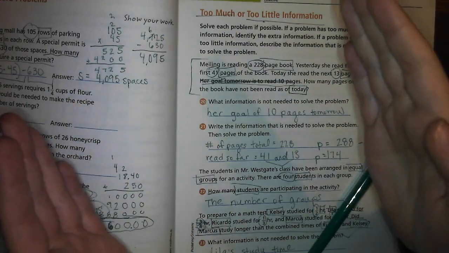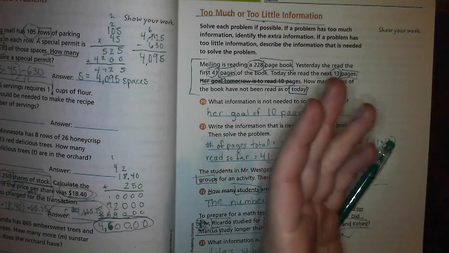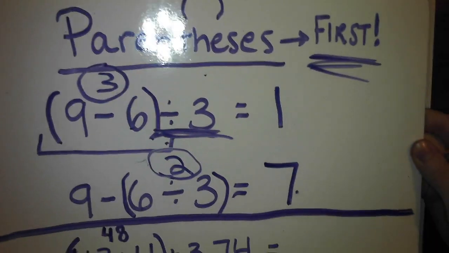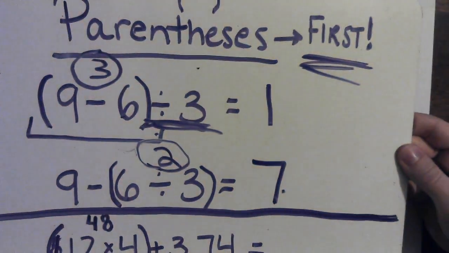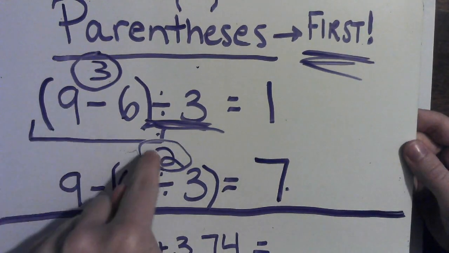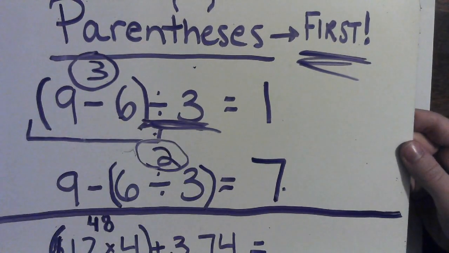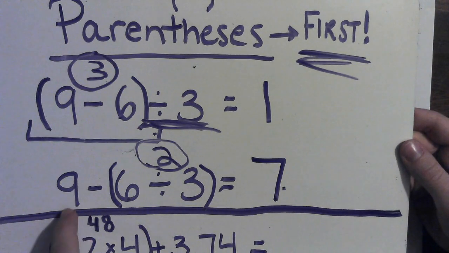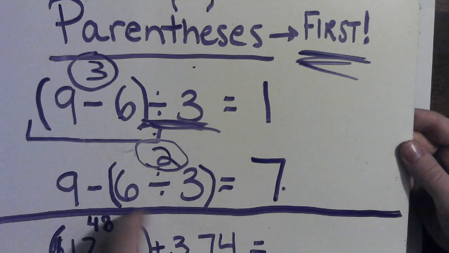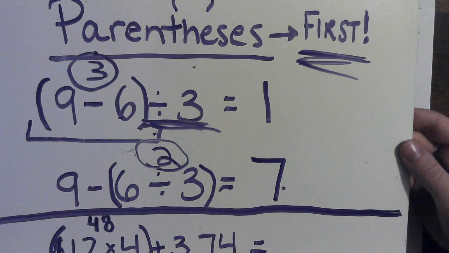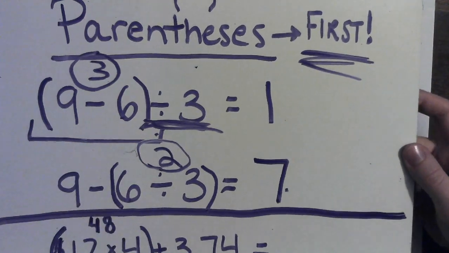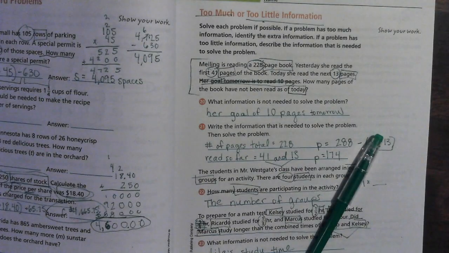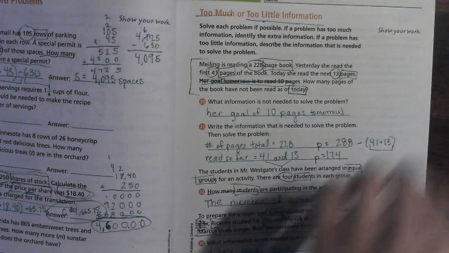Parentheses, which is order, and order matters. Remember, we got different answers when we did parentheses 9 minus 6 divided by 3. We got 1. Then when we did 9 minus parentheses 6 divided by 3, that was 7. So parentheses and order matter, and we learned how to determine the information needed in a problem.